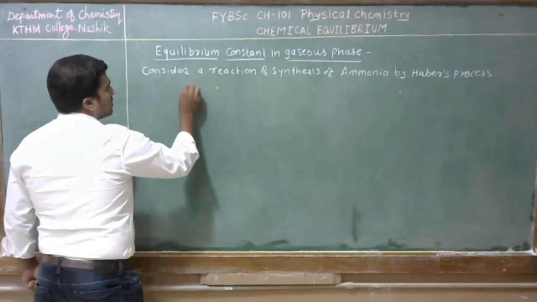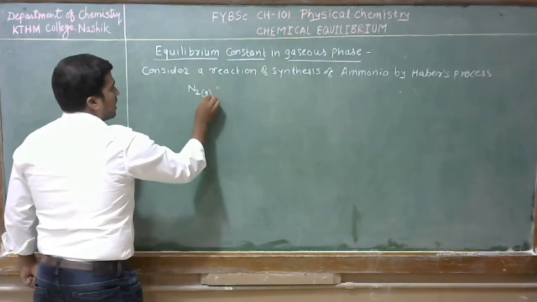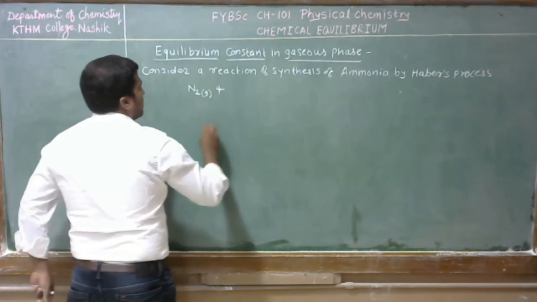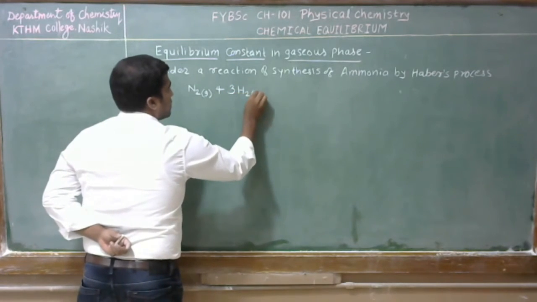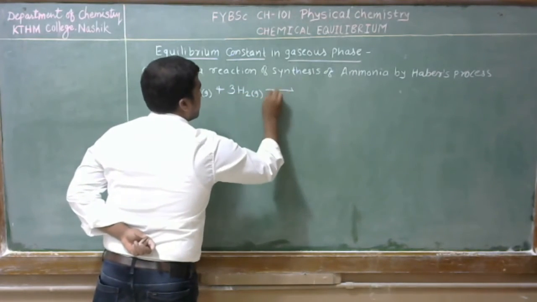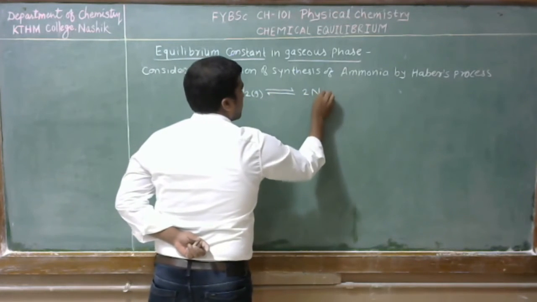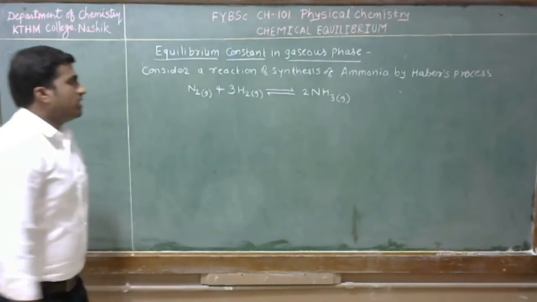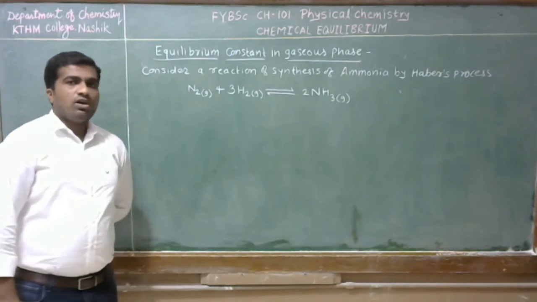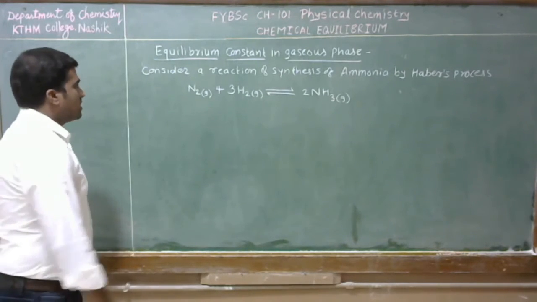When N2 gas reacts with 3 moles of H2 gas, it gives 2 moles of NH3 gas. Okay, so this is the reaction of synthesis of ammonia by Haber process.